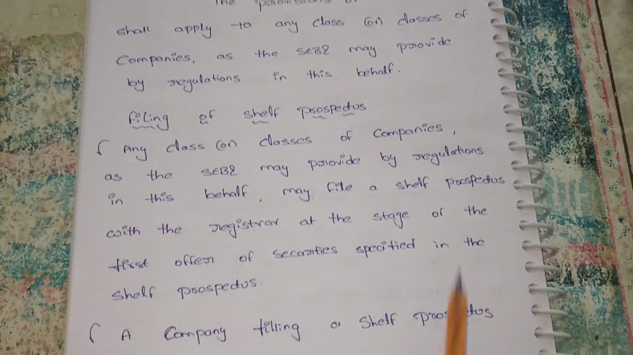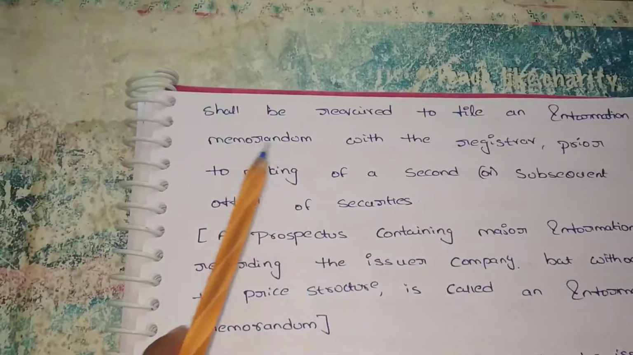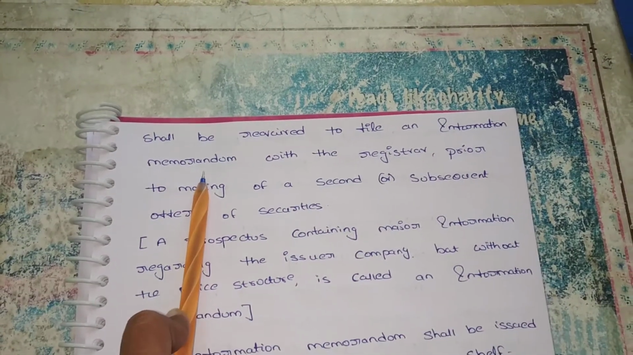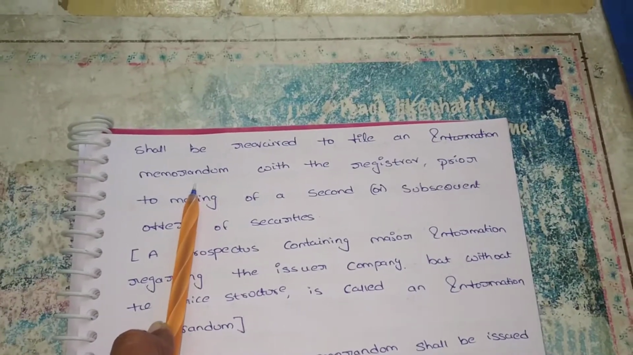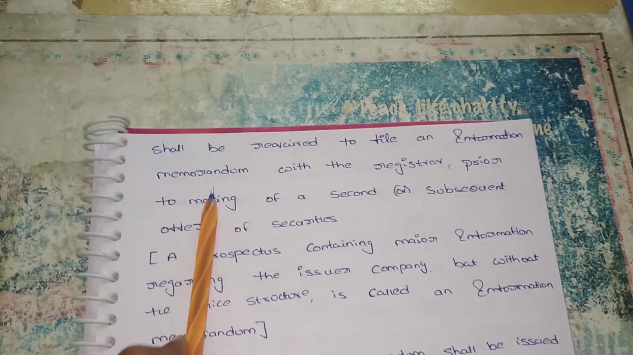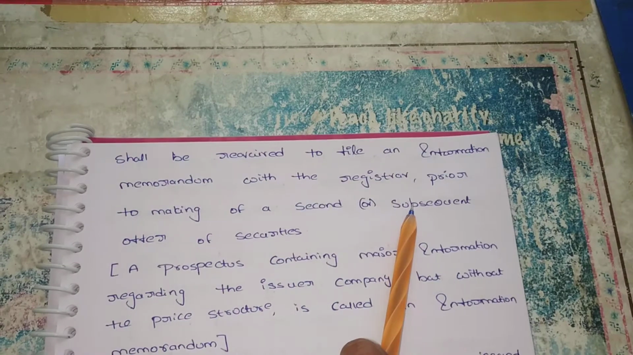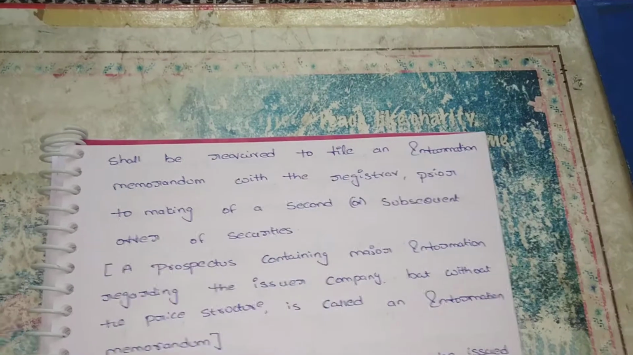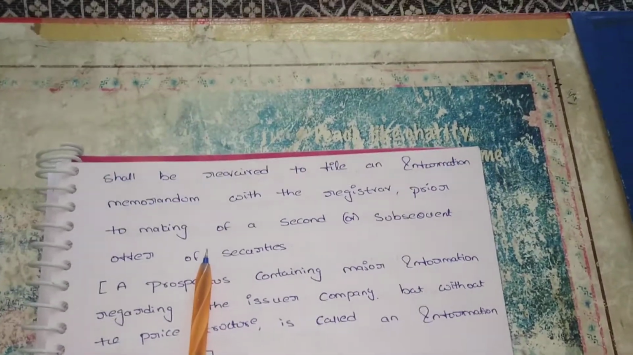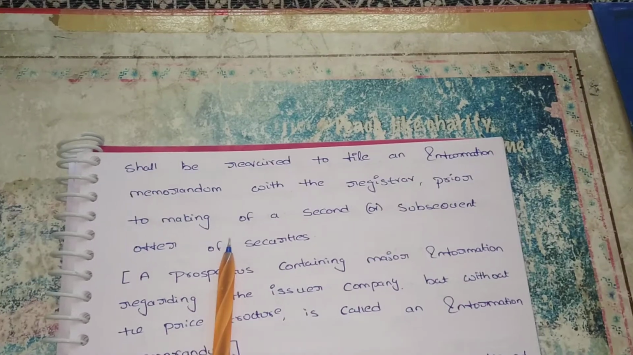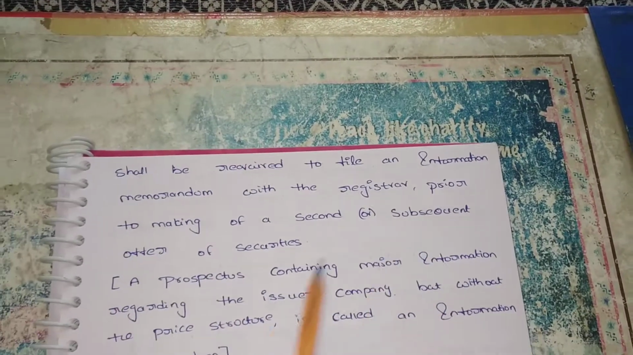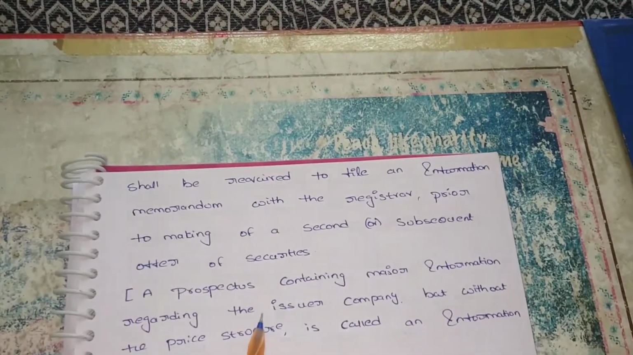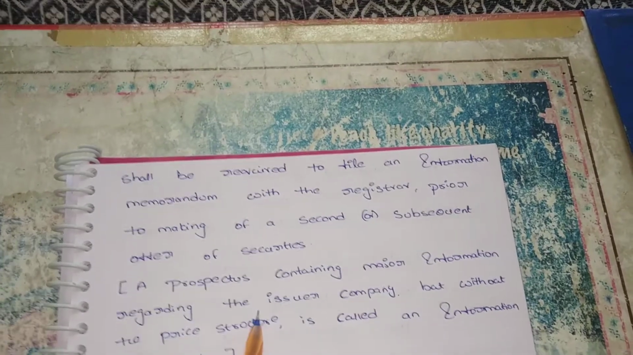A company filing a shelf prospectus shall be required to file an information memorandum. At that time only we have to file the information memorandum, because if there are any changes in the second issue, we have to give the information memorandum to the public with the registrar. With the registrar itself, we have to file an information memorandum prior to making a second or subsequent offer of securities. In what time is the information memorandum required? At the time of the second issue of shares, we have to give it to the public, that is the information memorandum, if there are any changes in the prior prospectus. So we need not issue a complete prospectus. At that time we have to give the shelf prospectus.